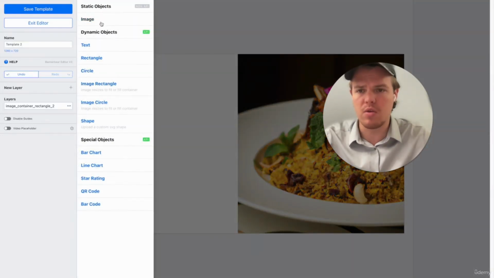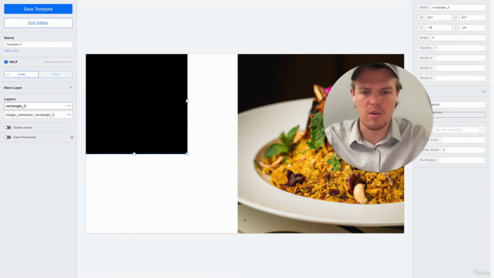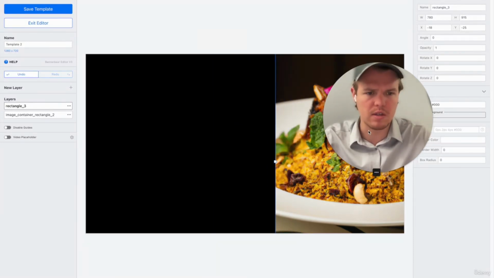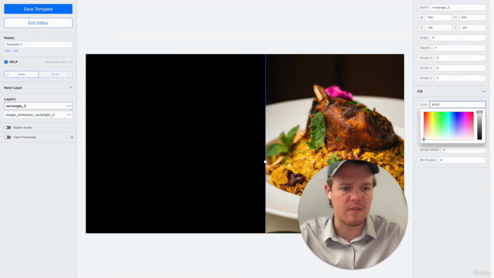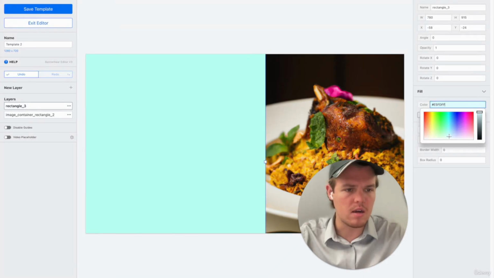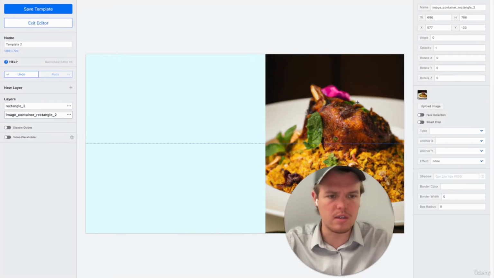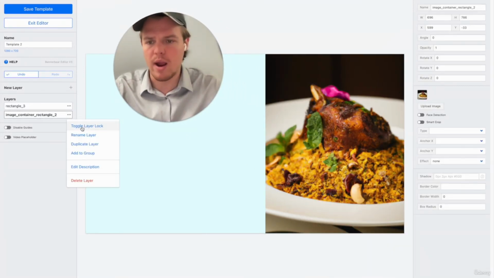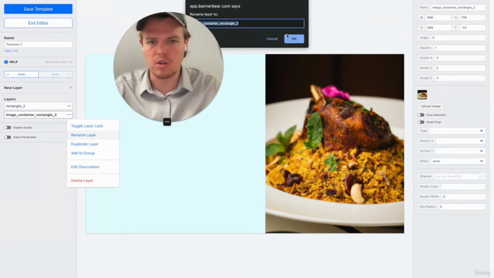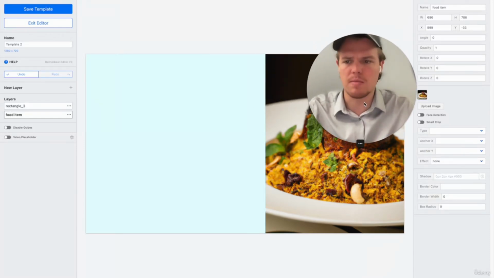So the first thing I'm going to do is I'm going to go ahead and add a rectangle here. And let's go ahead and just expand it all the way. If I can grab it here, perfect. And you can go ahead and, you know, angle it if you want to rotate it and so on. Let's choose a different color here, something a little bit more welcoming, like maybe something like this. And then essentially I'm going to go ahead and move this over here a little bit. And we're going to go ahead and rename our image here because this is essentially where we grab the variable. Let's go ahead and rename this layer to food item. And then the rectangle, we don't need to rename because it's just a background.